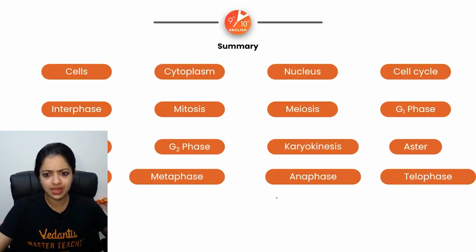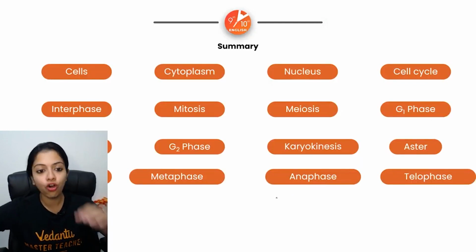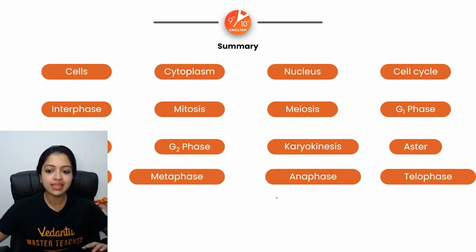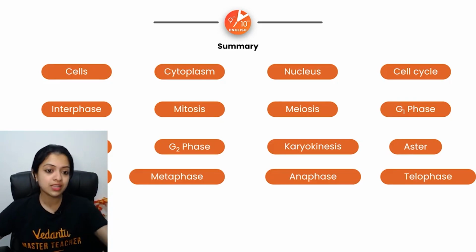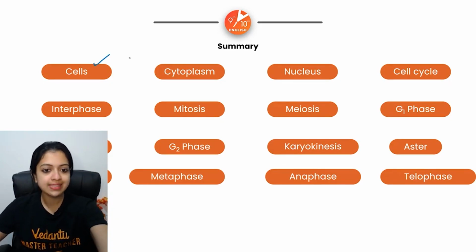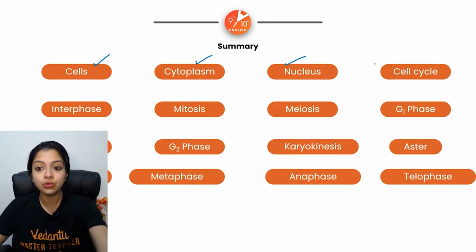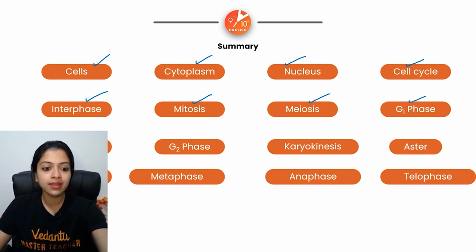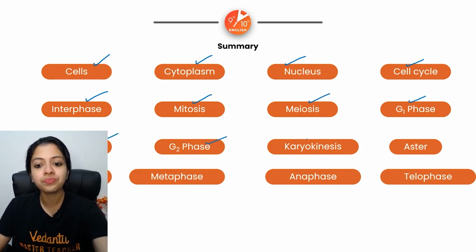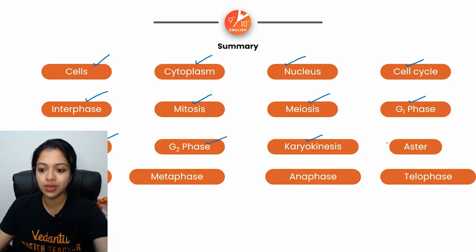That's about it. Now, here is the summary of the entire session. These are the terms that we have been majorly discussing: cells, cytoplasm, nucleus, cell cycle, interphase, mitosis, meiosis, G1, S, G2, karyokinesis, and cytokinesis as well.